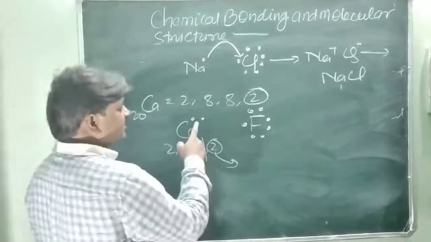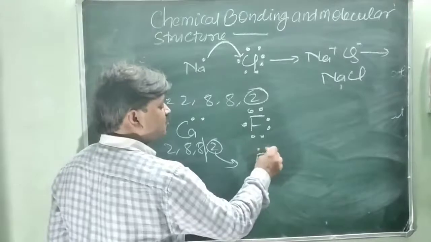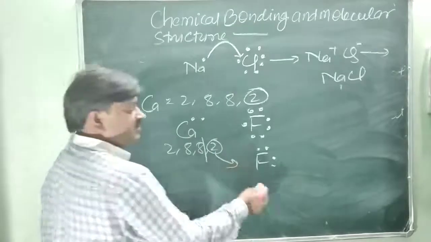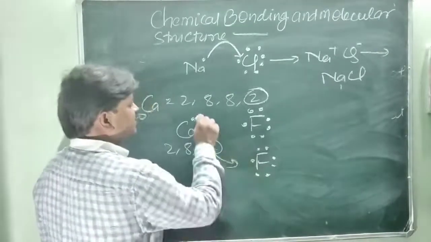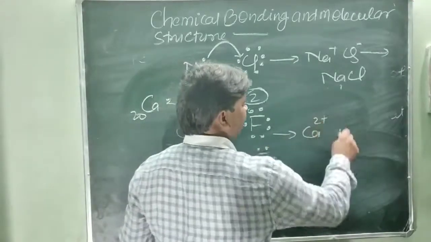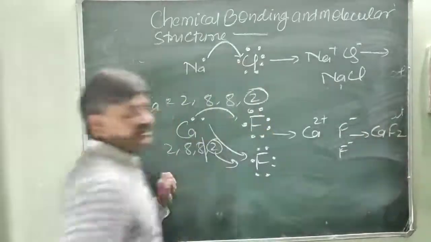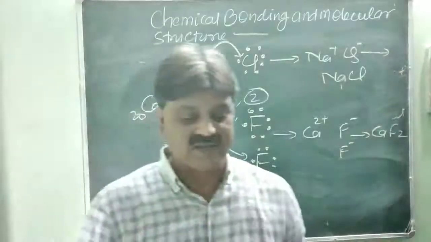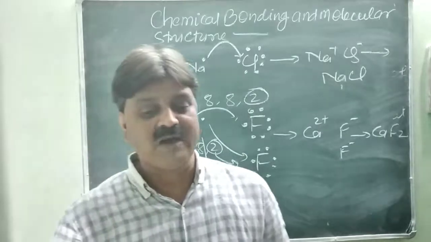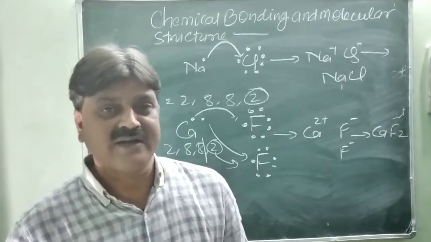So calcium requires 2 fluorine atoms for gaining these 2 electrons, because it loses 2 electrons. So 2 fluorine atoms are required for accepting these 2 electrons, each 2, 7. So it loses 1 electron here and 1 electron here. Now it becomes Ca2 plus, F minus and F minus. So CaF2 forms as an ionic compound. An ionic compound is formed by the complete transfer of electrons from one atom to another atom, or it is the bond formed between the 2 ions, cation and anion, that is known as an ionic compound.